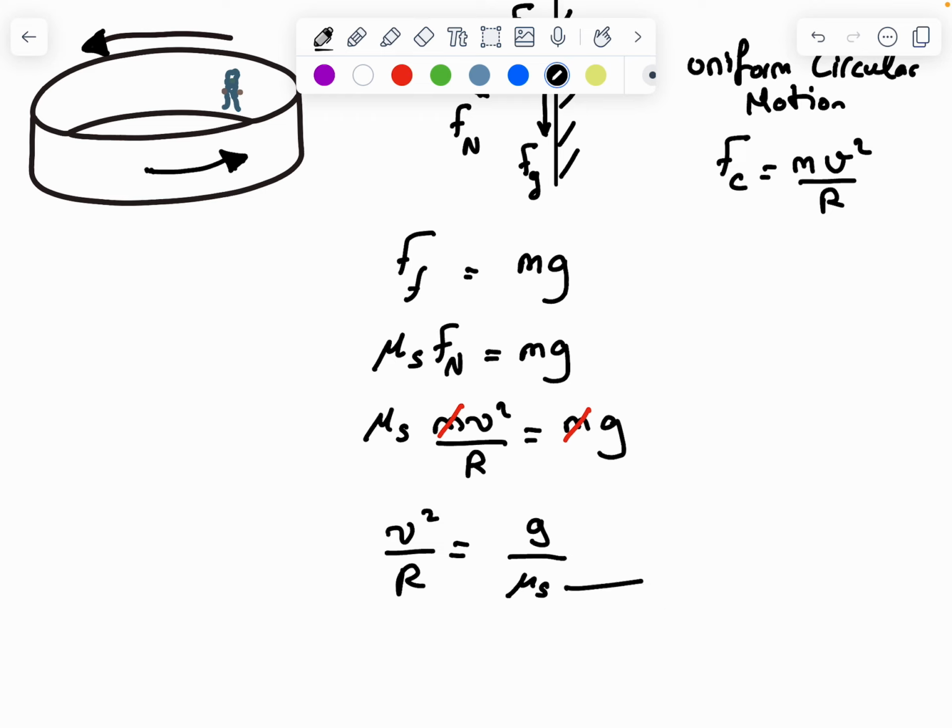If we know the coefficient of static friction between the man and the spinning ride, which can be found easily depending on the type of clothes he's wearing and the wall of the spinning ride, and we know what g is, then I can find a relation between the speed and the radius.